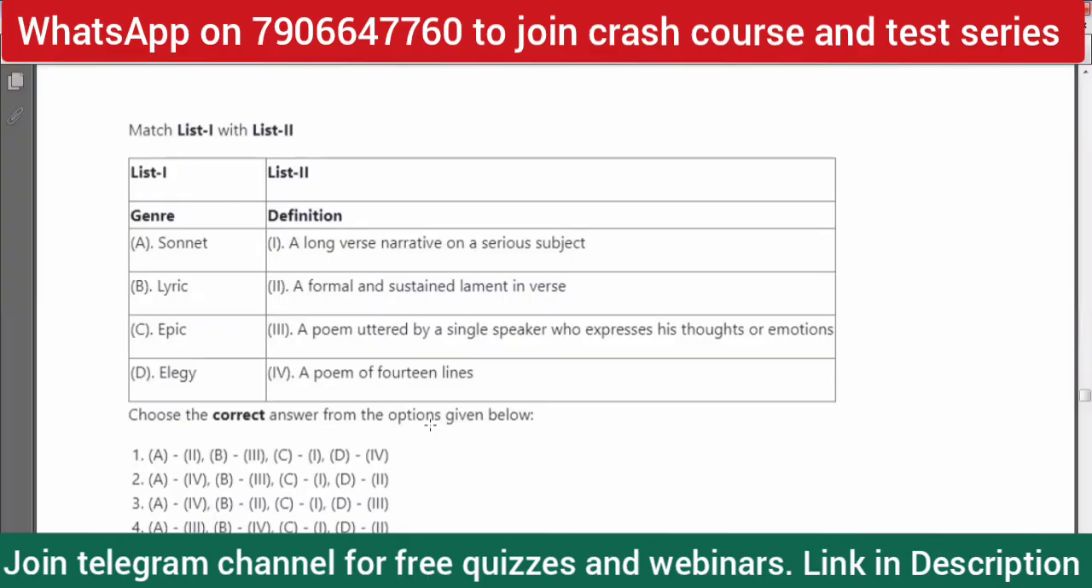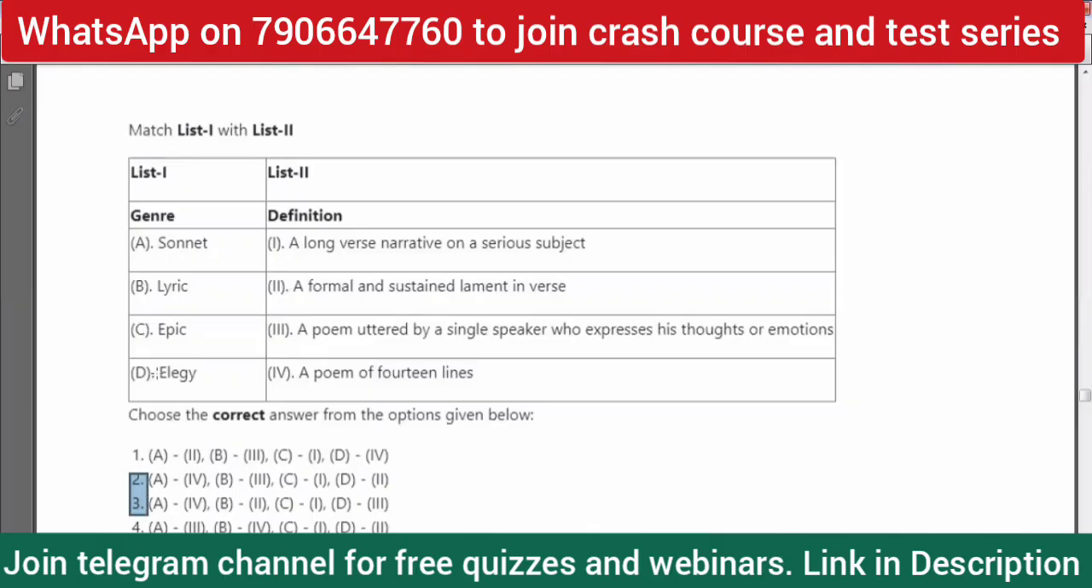You can see that an epic is a long verse narrative on a serious subject. So a formal and sustained lament in verse. So, of course, elegy is a lament, right? Elegy is a lament, and sonnet, a poem of 14 lines at the end. So A, sonnet, should be connected with 4, right? Again, in option two and option three, in both of these, A is matched with option four. So option one and option four get eliminated. Option two and three we have to consider now.